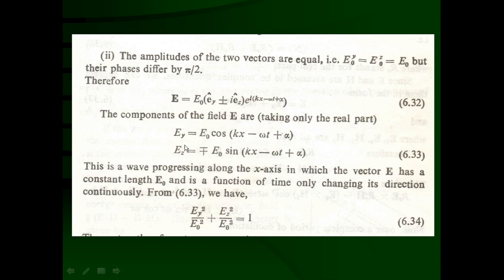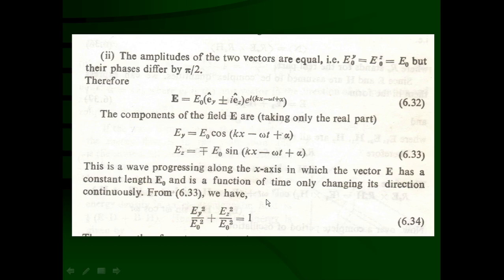You can see that if you take the square of this one, that means Ey square upon E0 square is equal to cos square theta, where theta is kx minus omega t plus alpha. And similarly here, if you take the square, Ez square upon E0 square is equal to sine square theta. Taking the summation of these two, cos square theta plus sine square theta is equal to 1.